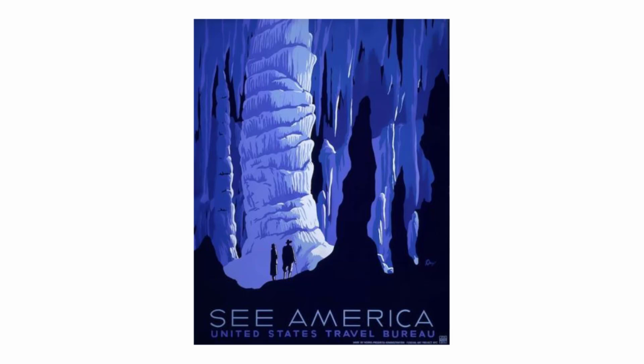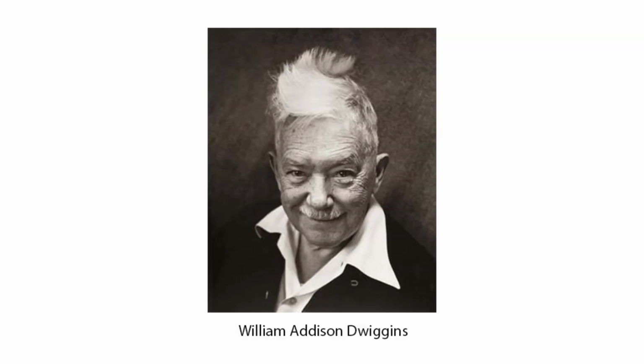Now, you might be wondering, when did people start using the term graphic design? Well, it wasn't until 1922 when a book designer named William Addison Dwiggins used the term in an article to describe his work. In the article, titled "New Kind of Printing Calls for New Design," Dwiggins explained that his job was to organize and manage the visuals in book design, something that hadn't really been named before. This was the first time someone described graphic design as a distinct field of work, and it helped establish graphic